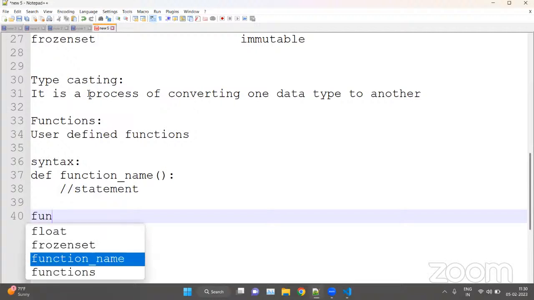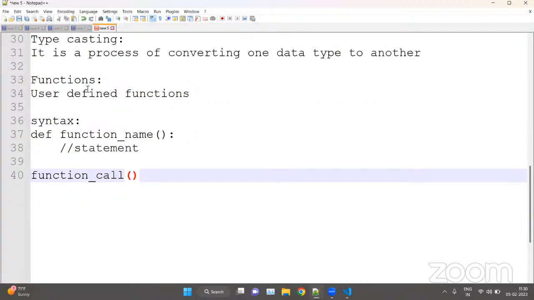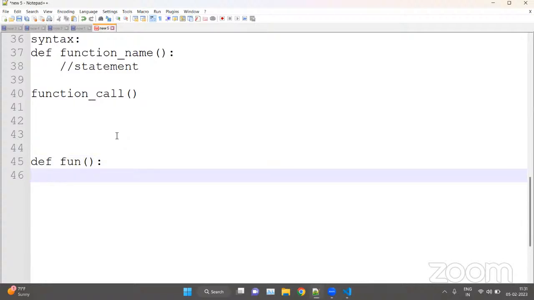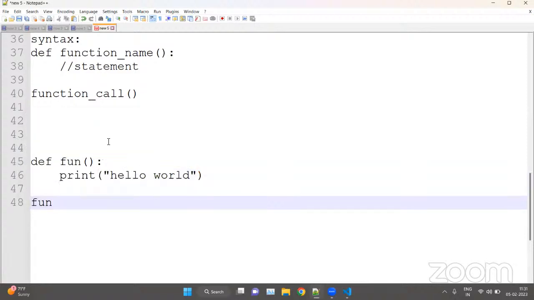And here we can print function underscore call, parentheses. For example, if we want to print hello world, how can we put that print statement inside a function? So we can put def and your function name. Let's say fun, parentheses, colon, space, enter, and indentation. Now the set of statements: print hello. Now we can call the function.